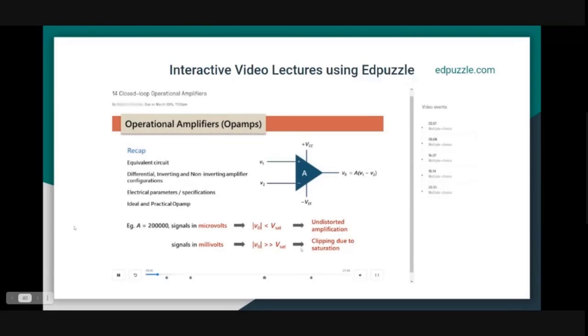So again, in details, we have covered Edpuzzle in the last workshop, step by step using Edpuzzle. All that is explained in that video. It's there on the workshop website. I'll give you a quick overview. What you can do here is you can upload any video. You can even use any YouTube video. You can import it onto Edpuzzle, and you can insert questions wherever you feel necessary.